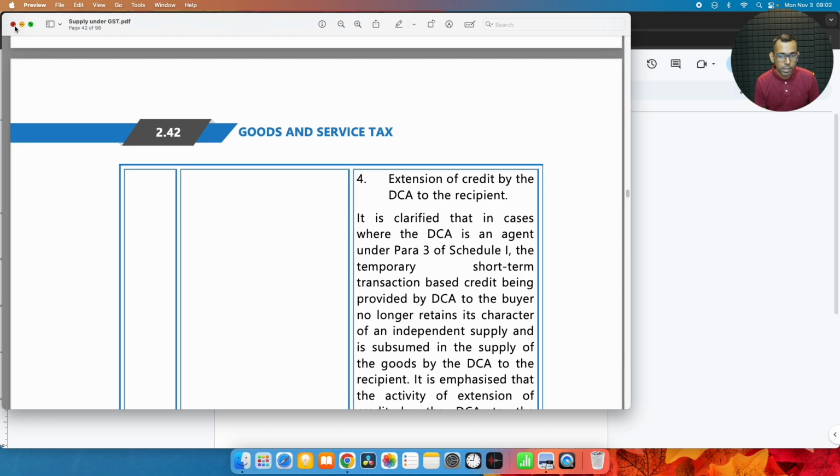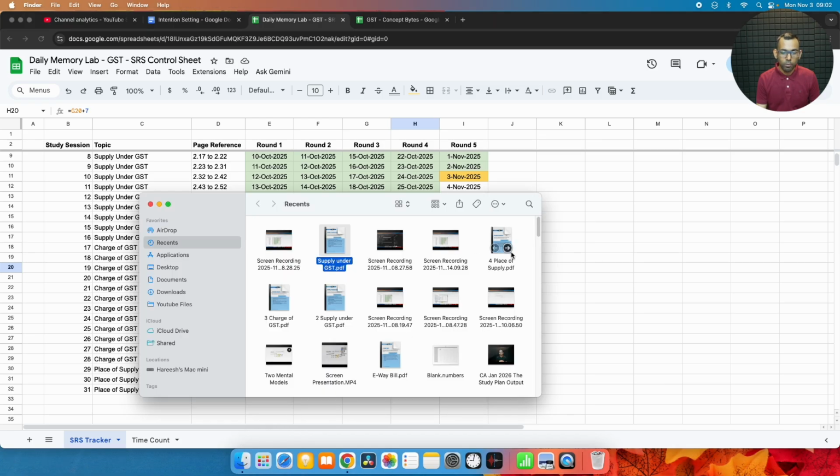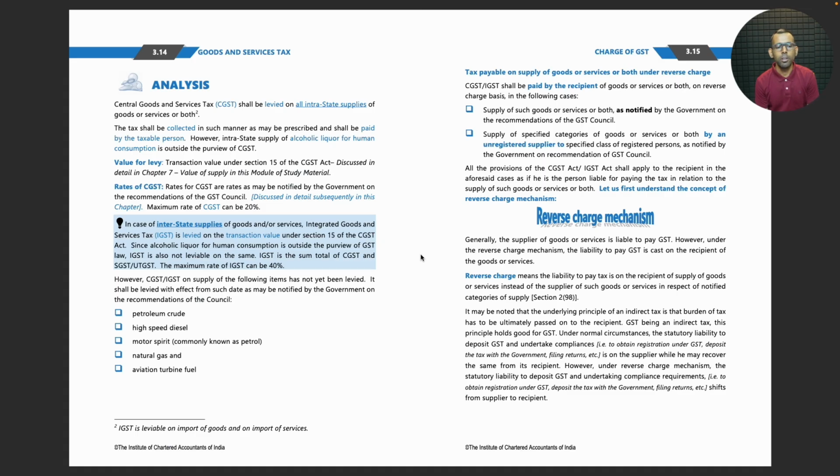our first segment. Let us go to the second segment, charge of GST, page number 3.14. CGST shall be levied on all intrastate supplies of goods or services or both. The tax shall be collected in such manner as may be prescribed and shall be paid by the taxable person. However, intrastate supply of alcoholic liquor for human consumption is outside the purview of GST. Transaction value under section 15 of the CGST Act will be the value for levy.